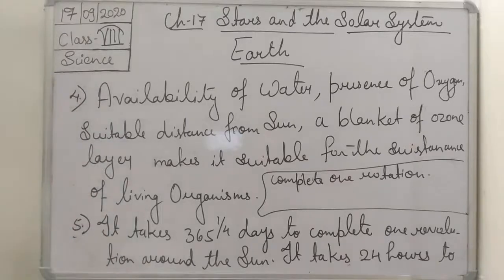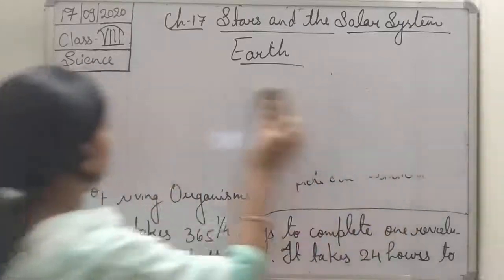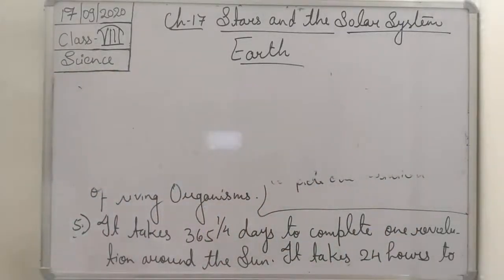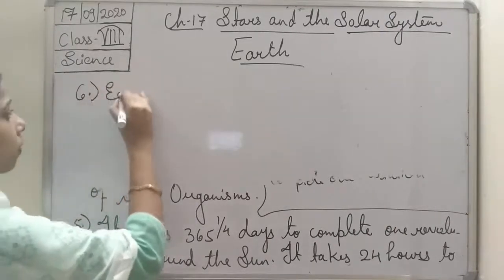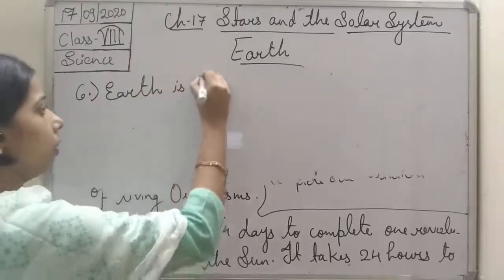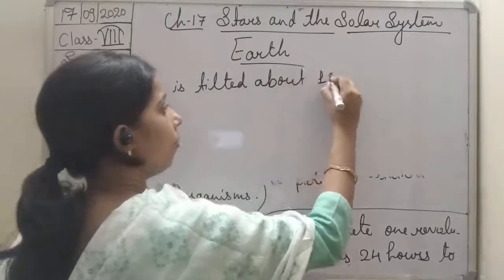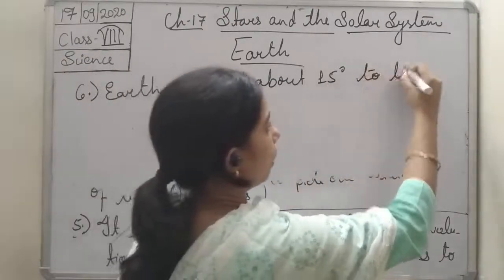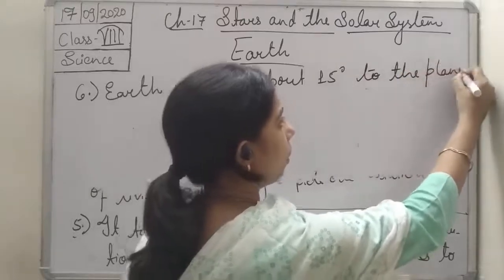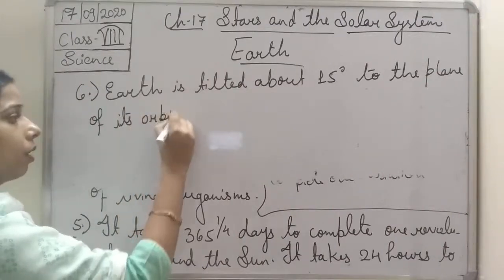So we can write it: Earth is tilted at about 15 degrees to the plane of its orbit.